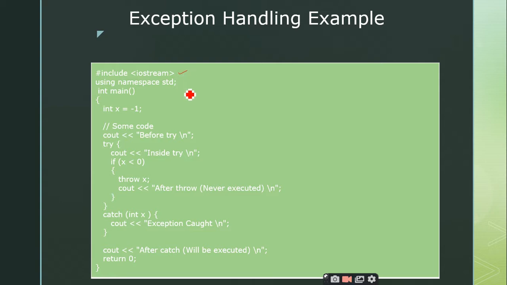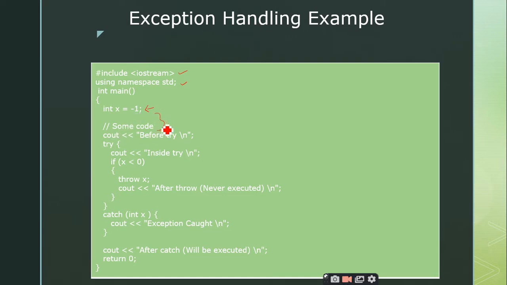So we know what this iostream is, we know what this std is, and what is that I have taken here? What is the first statement in the main? Declaration, sir. It's a declaration statement where I have declared a variable called x and initialized it to -1, right?